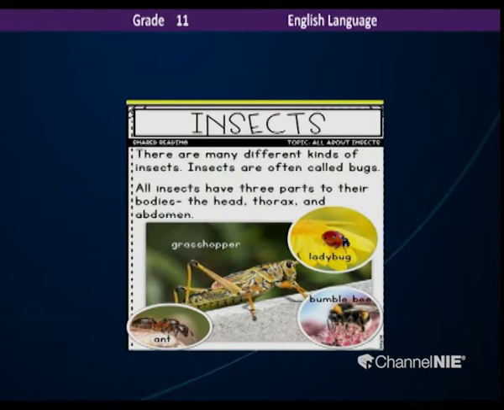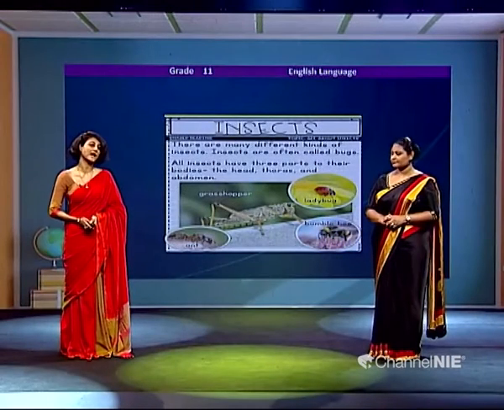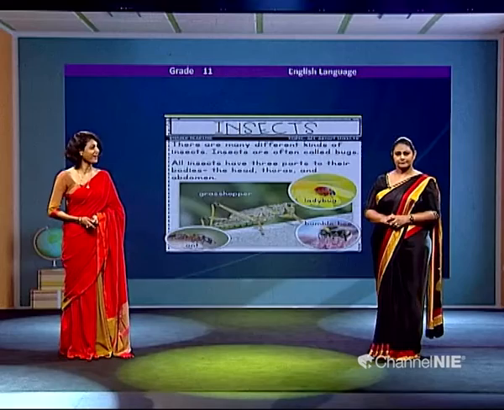All insects have three parts to their bodies: the head, the thorax, and the abdomen. Yes. So grasshopper, ant, ladybug, bumblebee, favorite, yes, they are insects. And then, children, we are going to see another kind of animal that is going to be